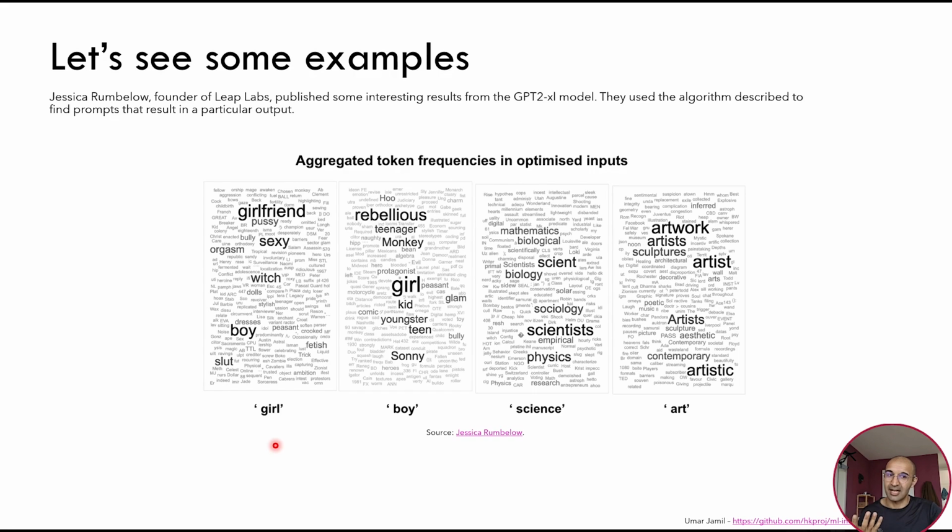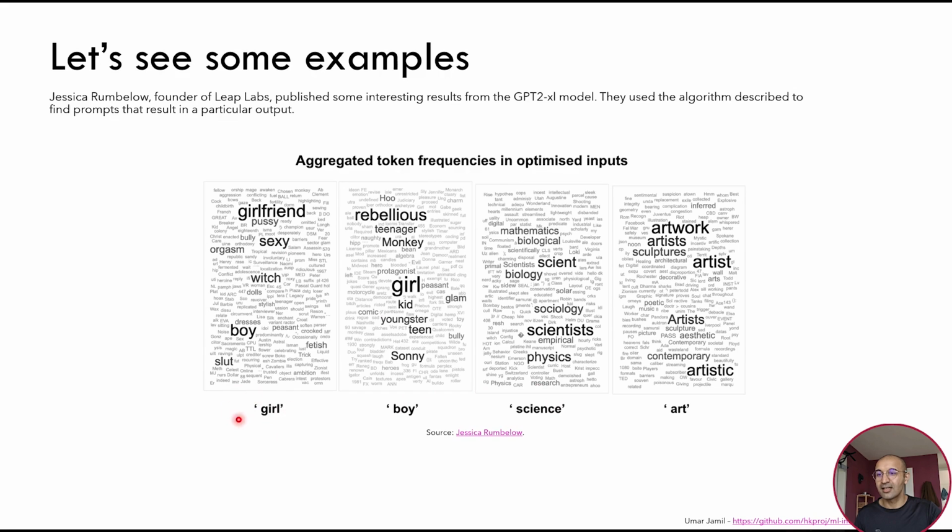And she did it many times and she got some input tokens that were more likely to predict the word girl as next token. This gives us a map on what kind of inputs the model wants to see, with each of the tokens with its frequency, to predict girl as next token, or boy as next token, or science or art as next token. And this also gives us insight into the statistical distribution that our model has learned.